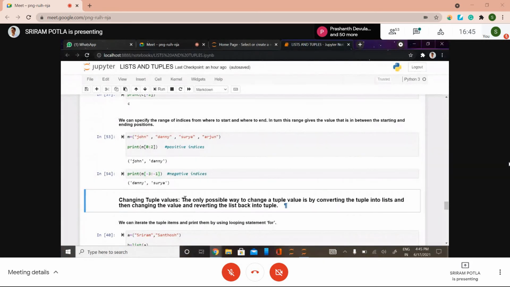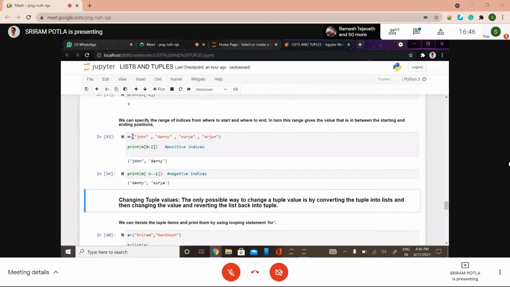Positive indices. Yeah, see here. In list indexing, I said that positive indexing starts from left to right. In the same way for tuples as well. When you traverse from left to right, the indexing is positive. But whenever you traverse from right to left, the indexing starts from negative.